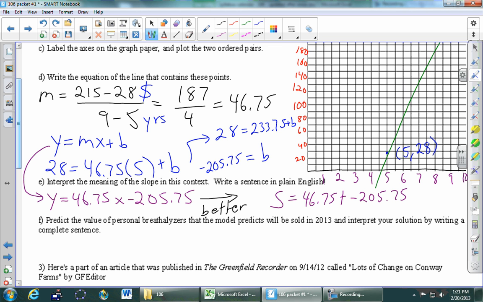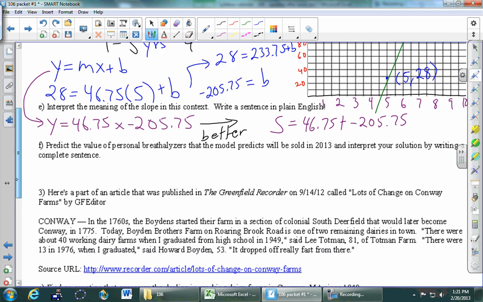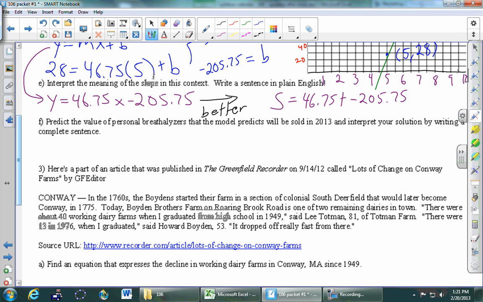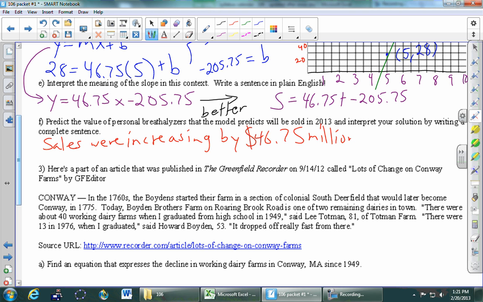Okay, the slope was 46.75. That means that the sales were increasing by $46.75 per year. So that's going to be my sentence down here. Sales were increasing by 46.75, and this is the only place I'll put the words millions of dollars per year.